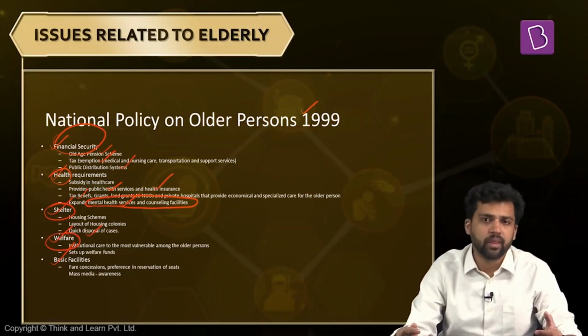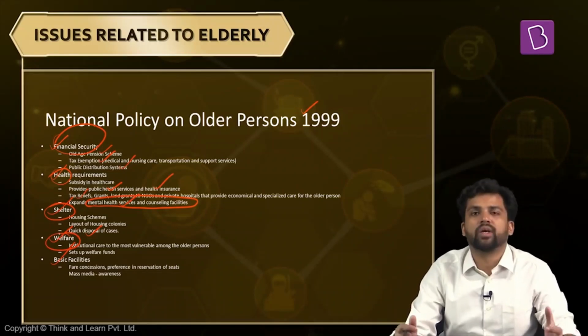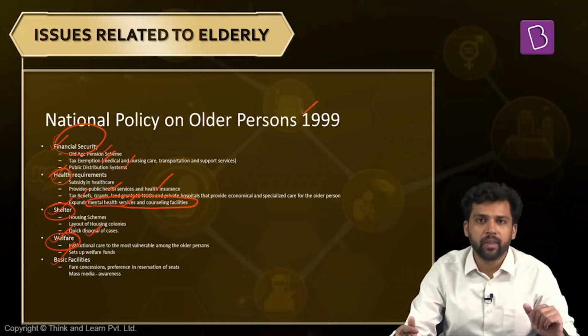Now, next dimension, the welfare dimension. So here again, elderly is not a homogeneous group. Among elderly also, different groups are there. For example, some of them might be more deprived. Those who are above the age of 80, they face more disability. That is what I told you some time back.